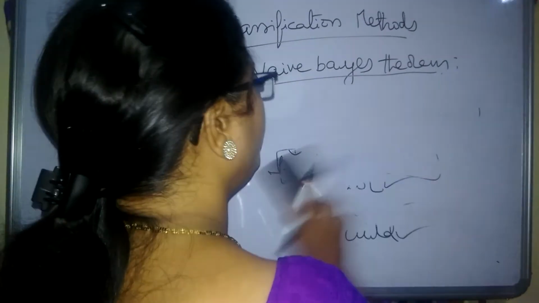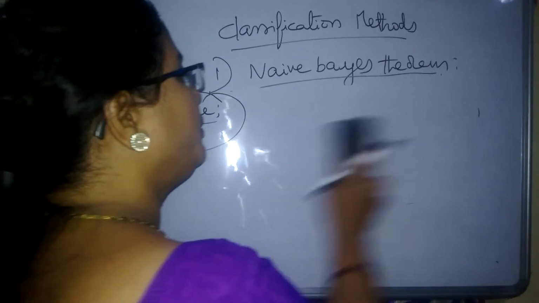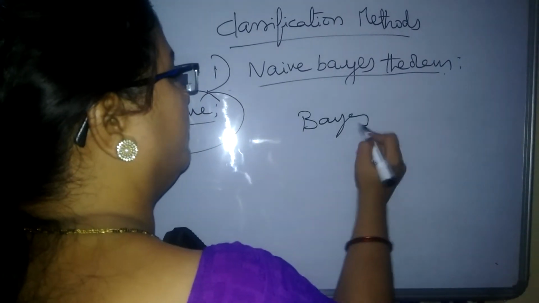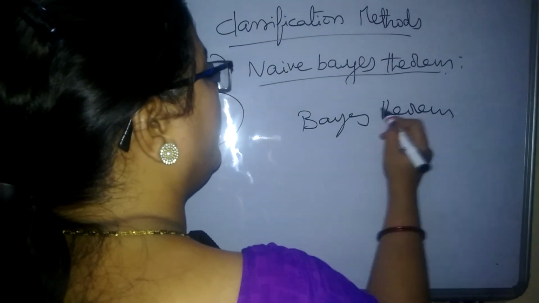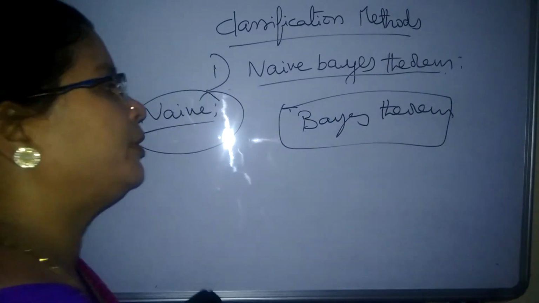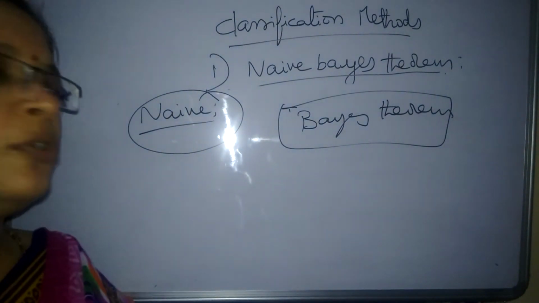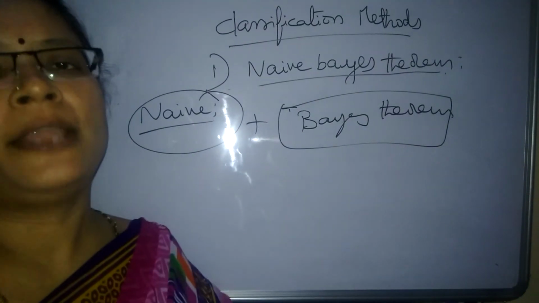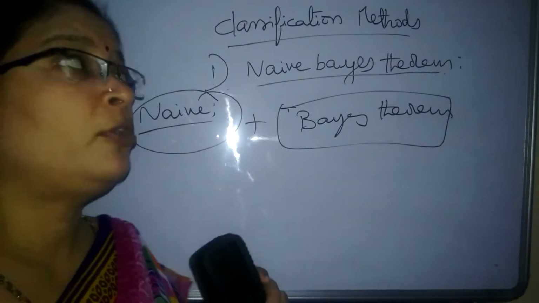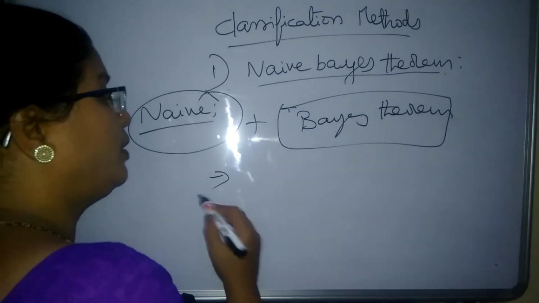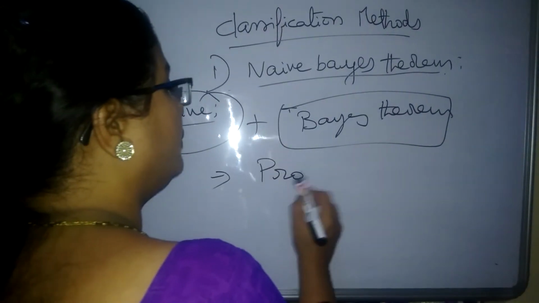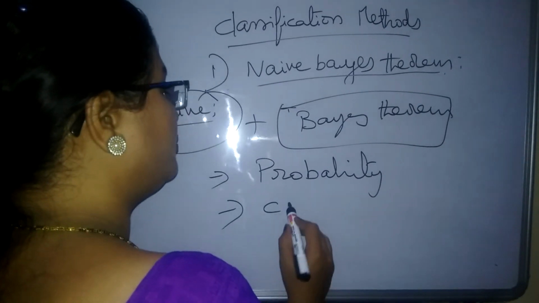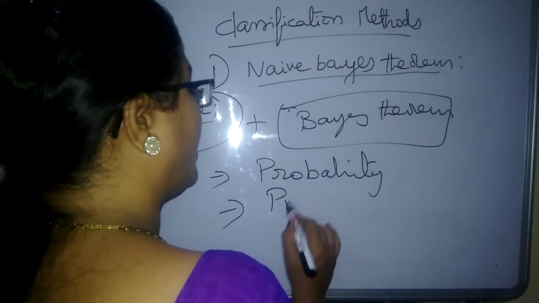What is the meaning of the Bayes theorem? This particular theorem is based on a concept called Bayes theorem, so it is a mathematical probabilistic thing. It is dependent upon the Bayes theorem. Hence it is called Naive plus Bayes theorem, Naive Bayes theorem. And one more thing we need to remember is whatever classification it does will be based on probability. So this kind of classification is called probabilistic classification.